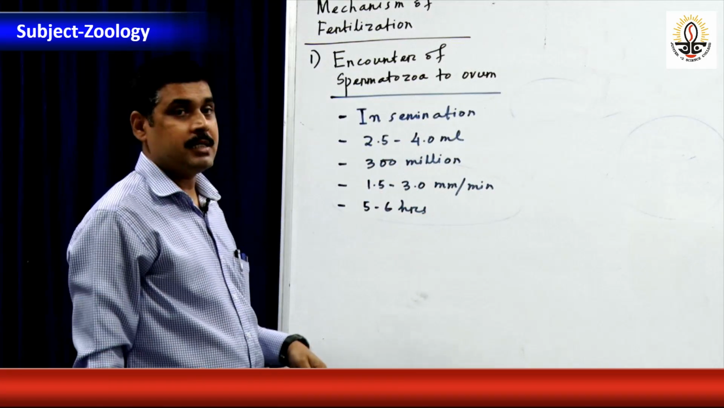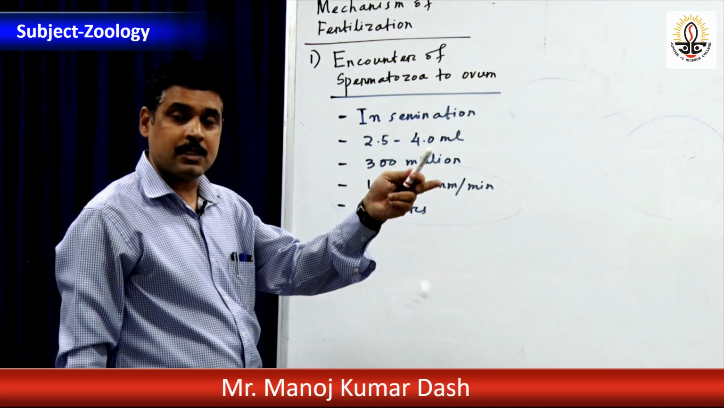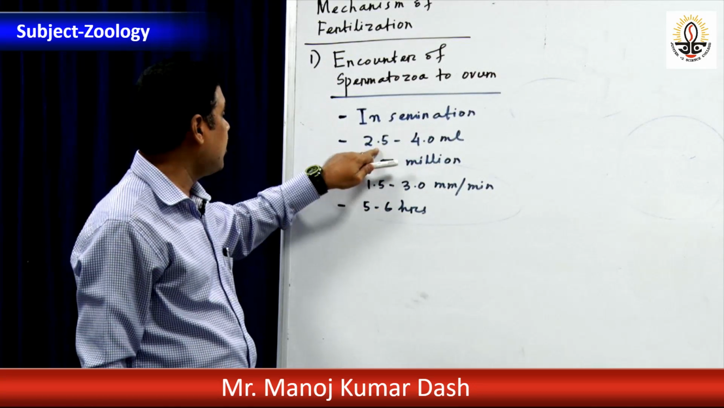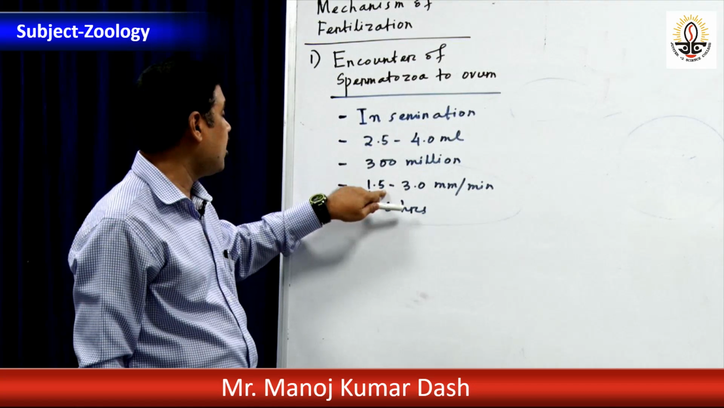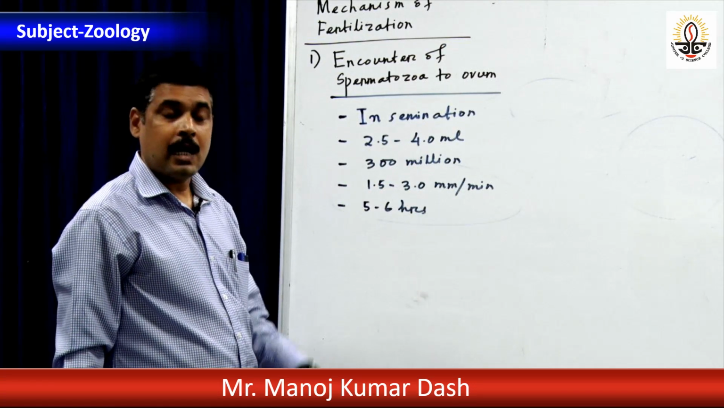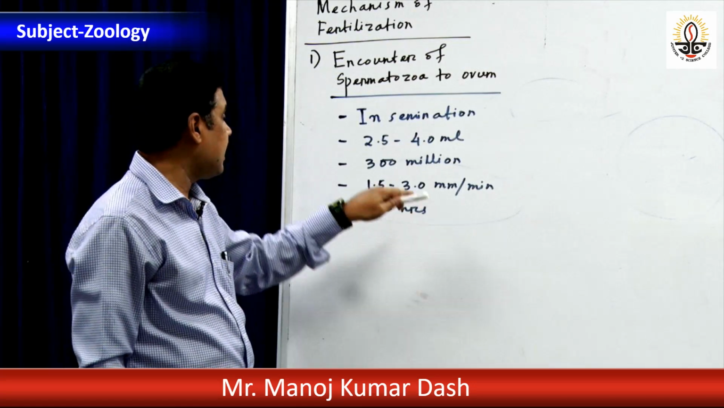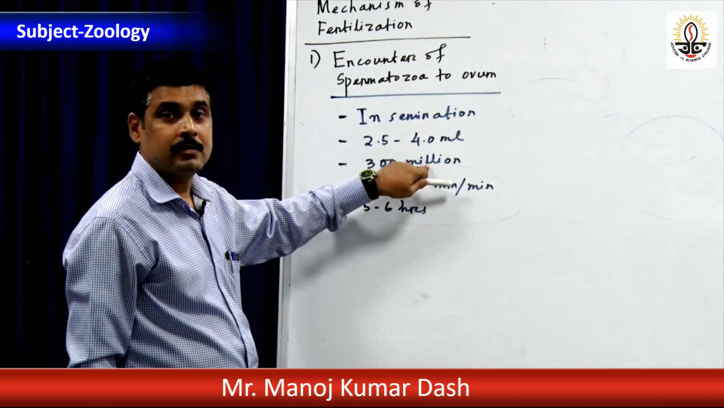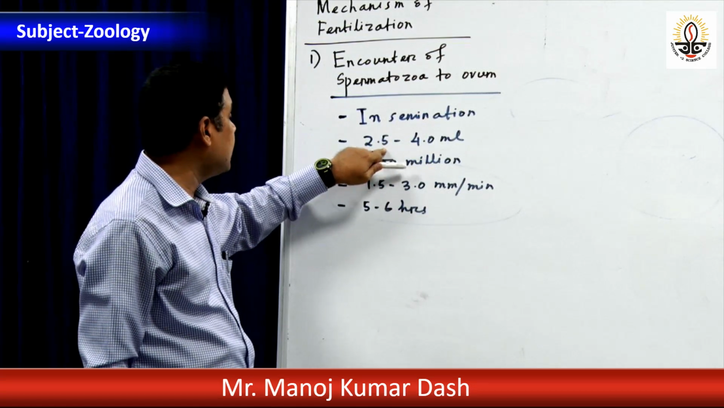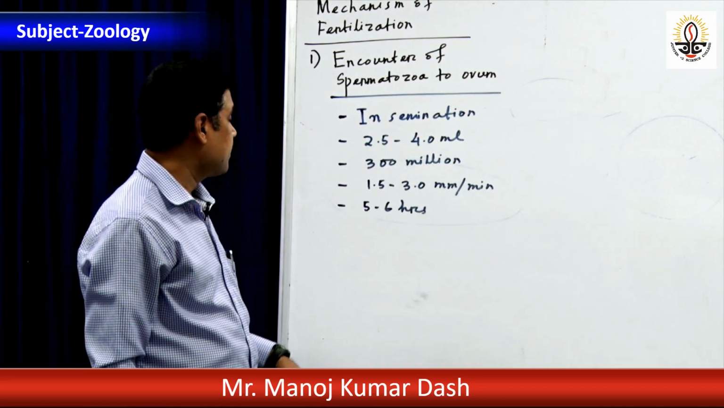After being released, the sperms approach the fallopian tube at a speed of 1.5 to 3 millimeter per minute. And how much sperm is there in an ejaculation? That is about 300 million. 300 million sperms are contained within 2.5 to 4 ml of semen.